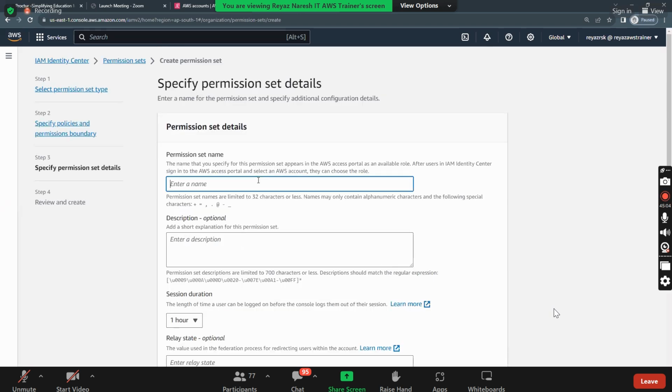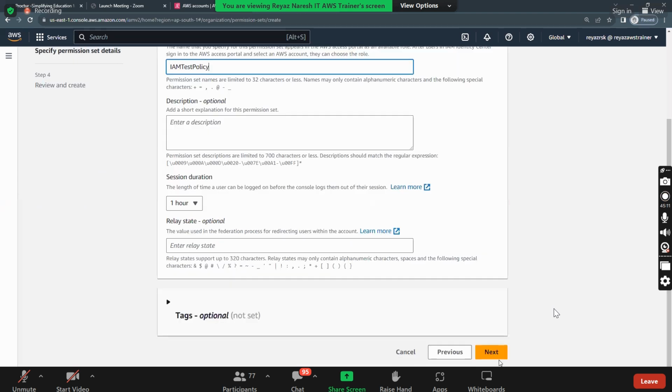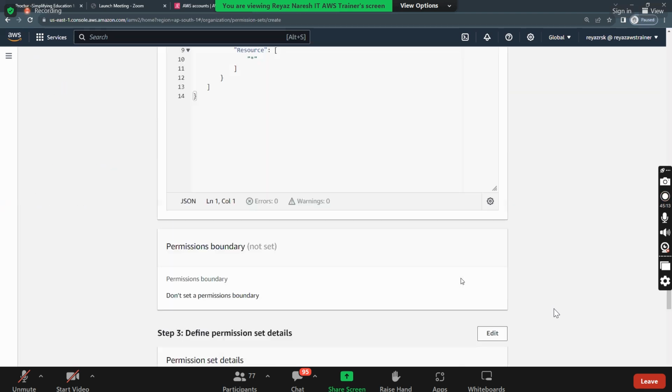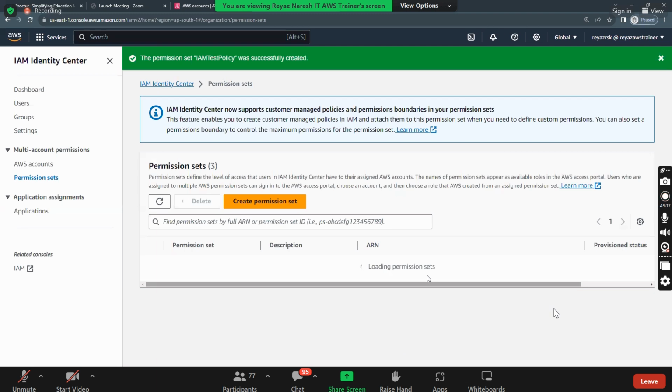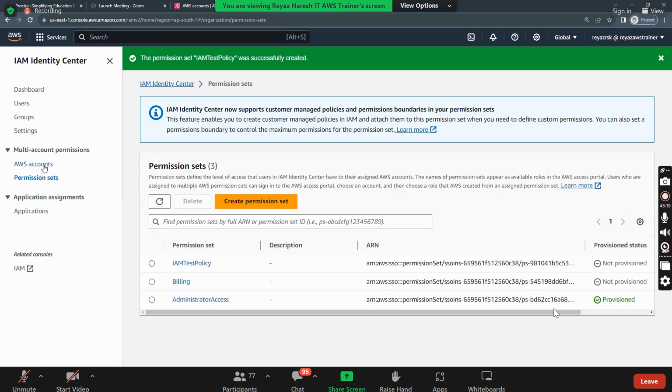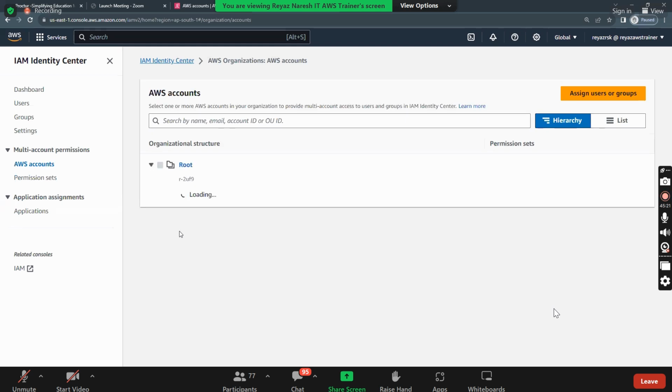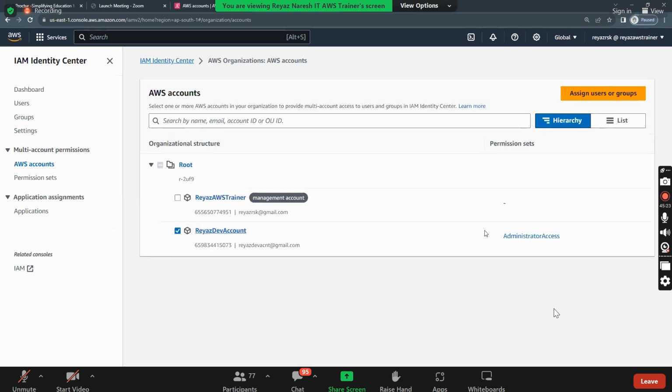I just created this IAM test policy. Can you create IAM policies like this? Yes, go and create it. I'm just giving an example. Now, AWS accounts. So select, why are you selecting only the dev account? Because I don't have any other accounts. In real time, you would have multiple AWS accounts here.